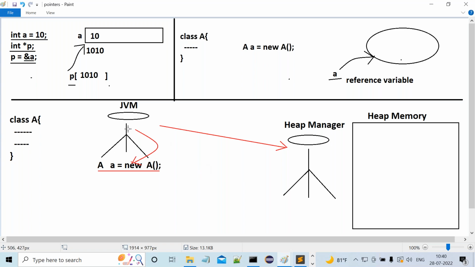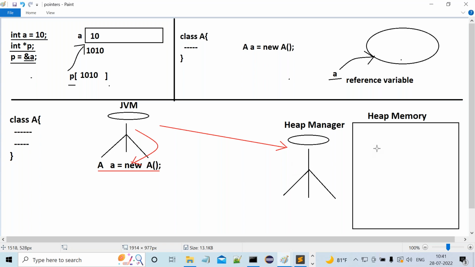Now here what I'm telling is, whenever the JVM executes this particular instruction, immediately the JVM will send a request to the Heap Manager to create an object. Clear? Then of course internally the Heap Manager will talk with the JVM about how much memory is required and for what purpose. Everything will be clear internally. I'm not going to talk about that much internal content here. The only point is that the JVM is requesting the Heap Manager to create an object.